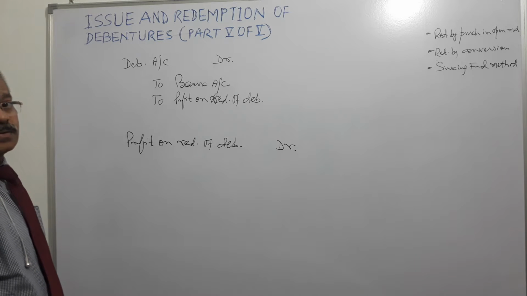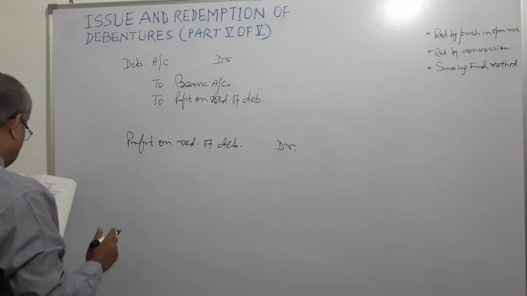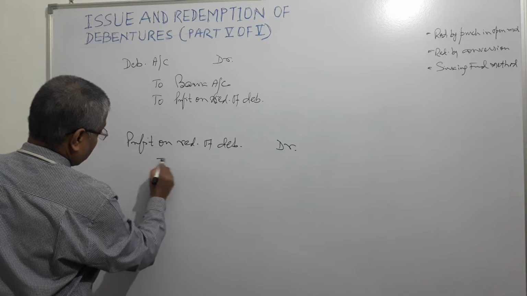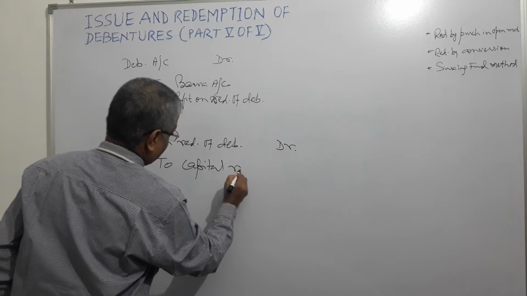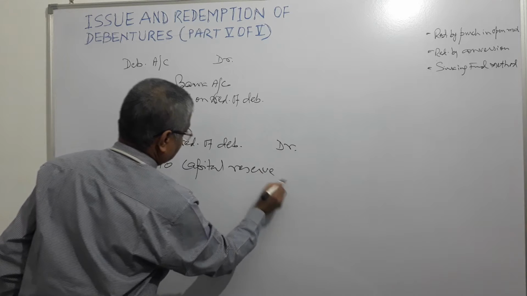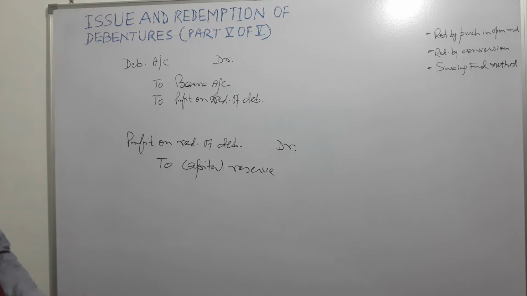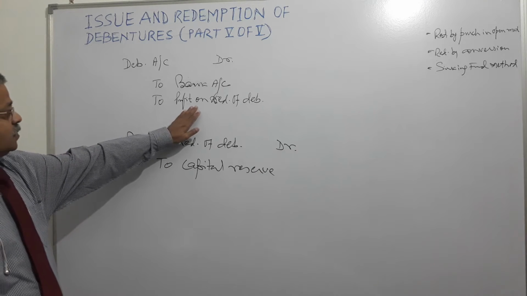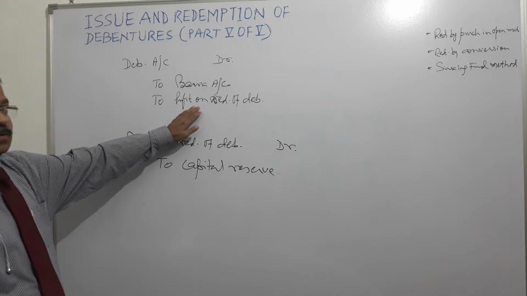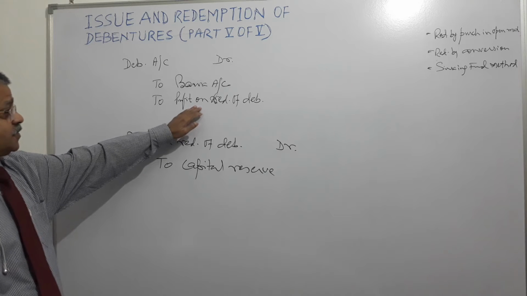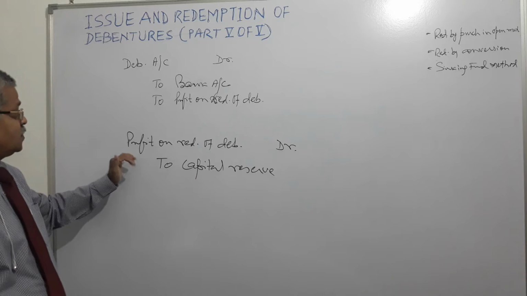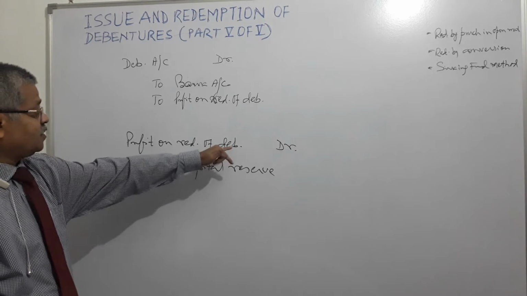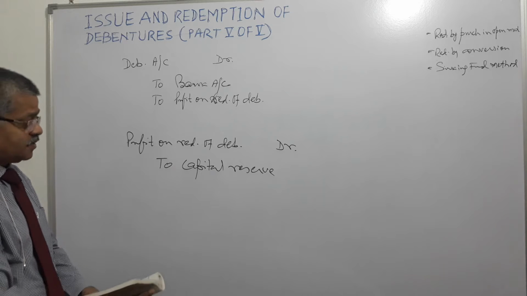Capital reserve, right? Capital reserve account will be credited. This temporary parking of profit on redemption of debentures will be shifted to the capital reserve account. So debit profit on redemption of debentures and credit capital reserve account.